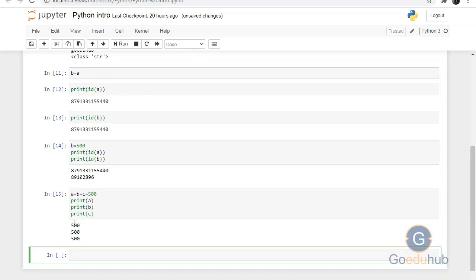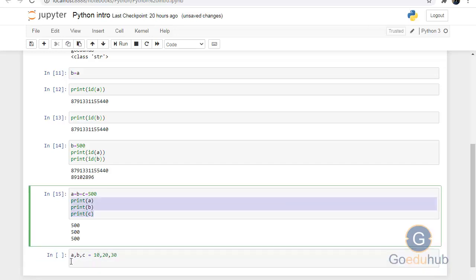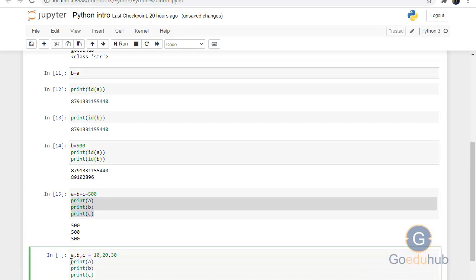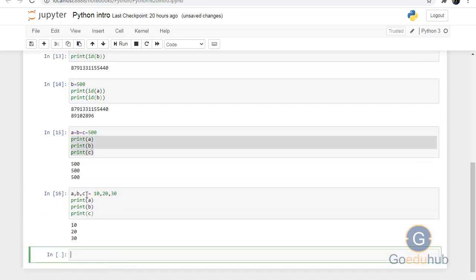The second is assigning multiple values to multiple variables, like a, b, c is equal to 10, 20, 30. Now you can see a has the value 10, b has 20, and c has 30. So these are the basic concepts of a variable. And variable names can be any length, can have uppercase, lowercase, digits, or the underscore character.